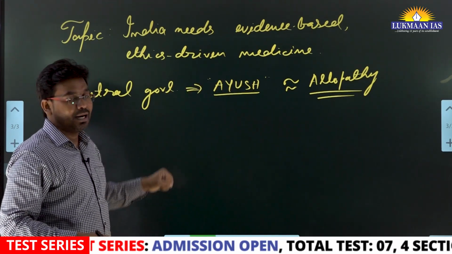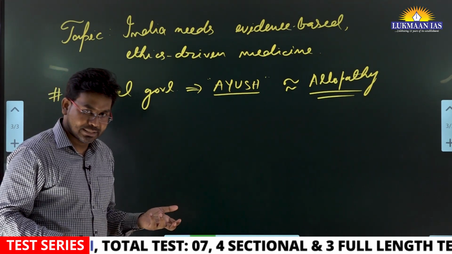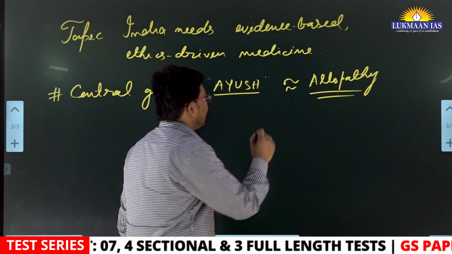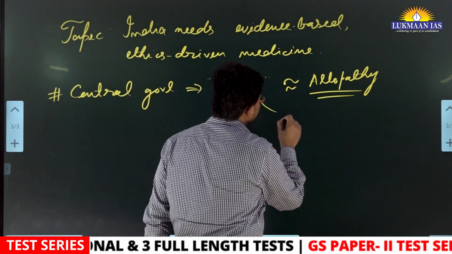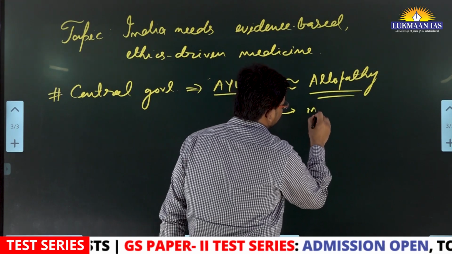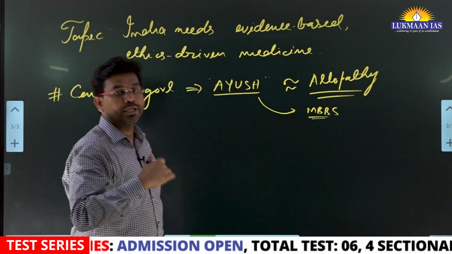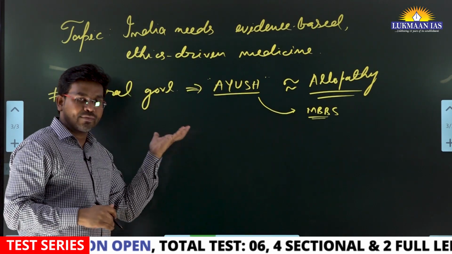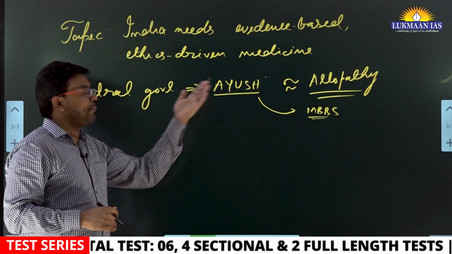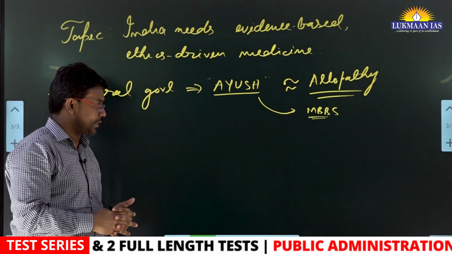There are many Ayush doctors, doctors who are homeopaths, and they want to give those doctors equal importance as an MBBS doctor. So there have been multiple moves from the government of India to promote the Ayush system of medicine at par with allopathy, the English system of medicine that we are using.